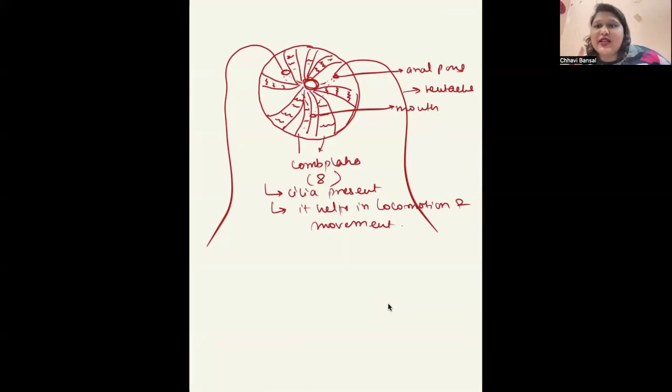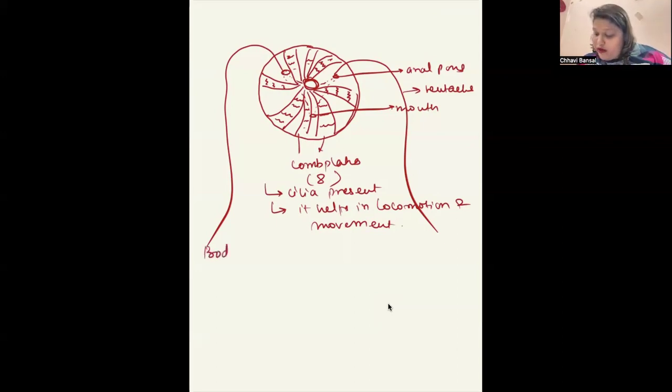What was the characteristic cell of Porifera? They were collar cells or choanocytes. For Coelenterata, those were cnidoblast cells. And for Ctenophora, these are coloblast cells.